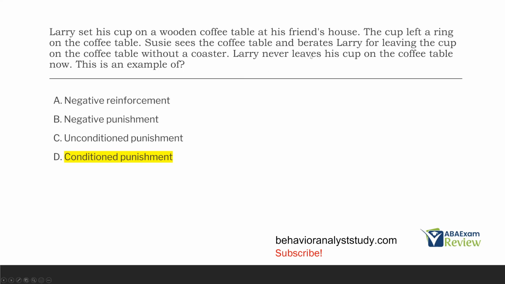And we know it's punishing. Why? Because we're looking at how it affected behavior. In the future, Larry never leaves his cup on the coffee table. His behavior decreased. So this is an example of punishment. And what type of punishment? Well, it would be a conditioned punisher. More specifically, a positive conditioned punisher.